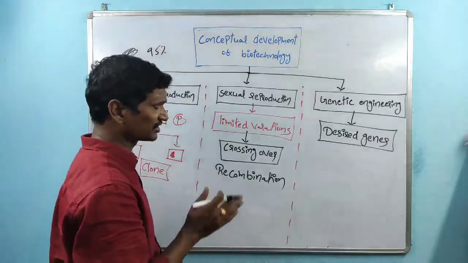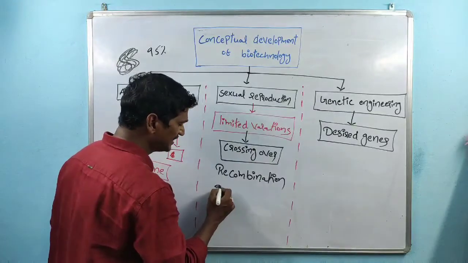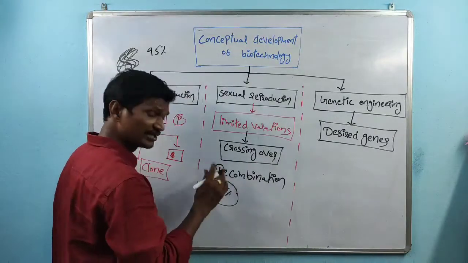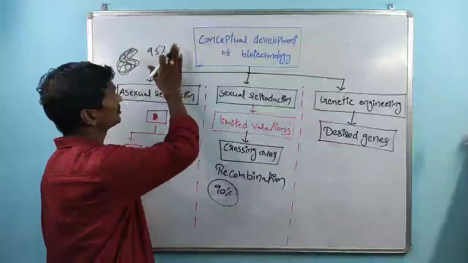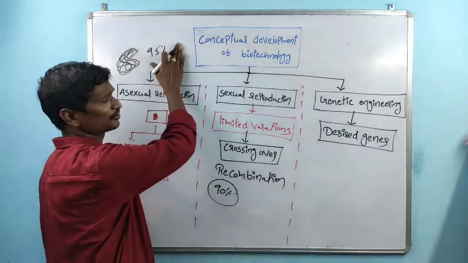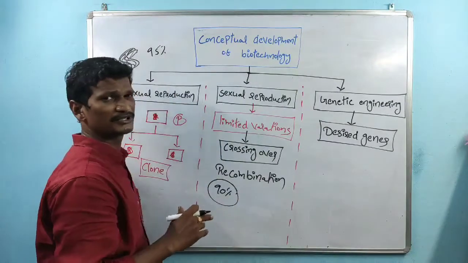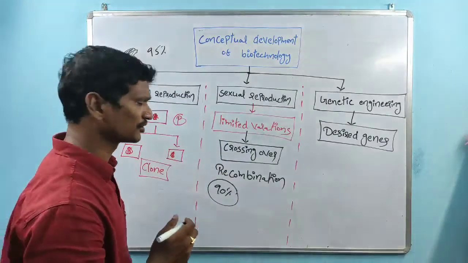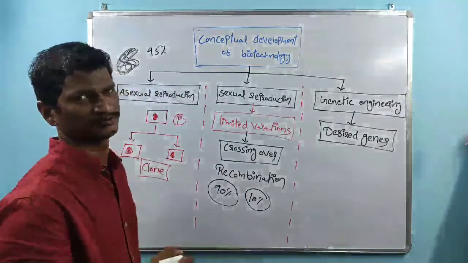In sexual reproduction, I am just giving rough numbers, mostly 90% of the DNA, not genes, is not utilized. Only 10% of the DNA is utilized. Here in asexual, 95% of the DNA is not utilized, only 5% is utilized.